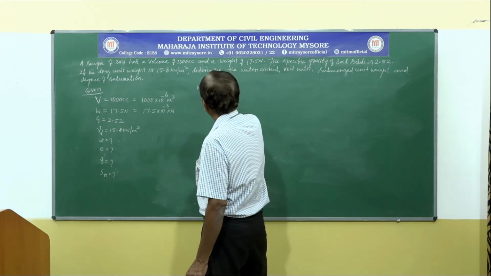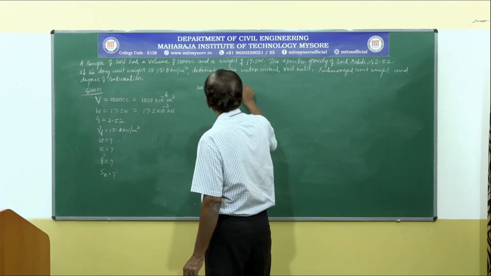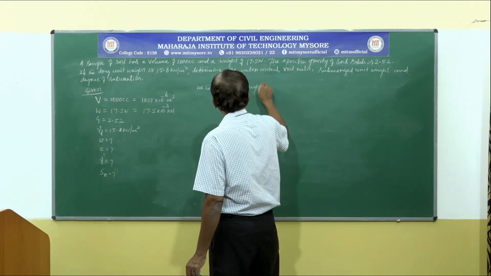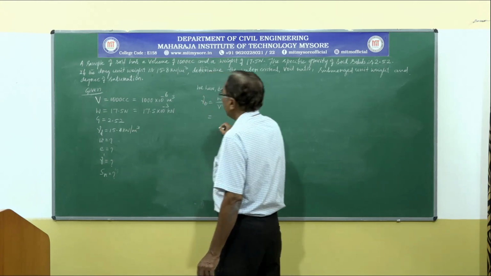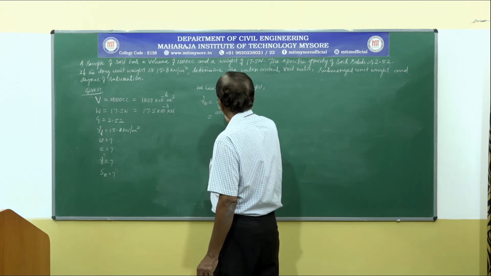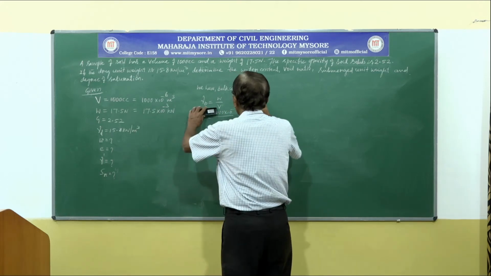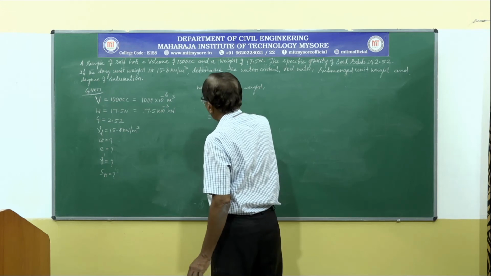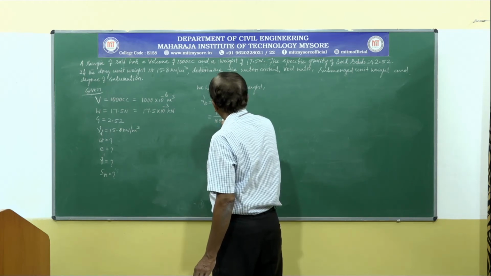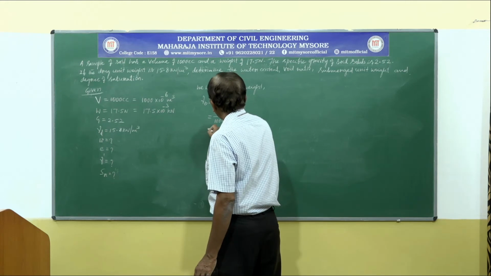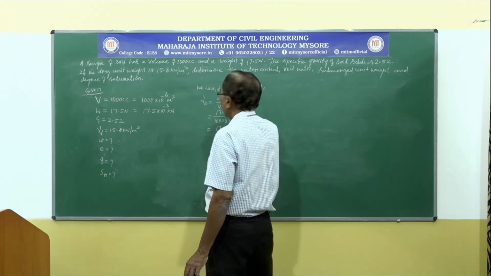We have bulk unit weight gamma B is equal to W by V. If you substitute these values, it is 17.5 into 10 power minus 3 divided by 1000 into 10 power minus 6, that is equal to 17.5 kilonewton per meter cube.